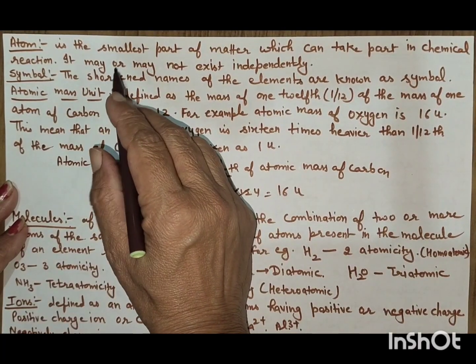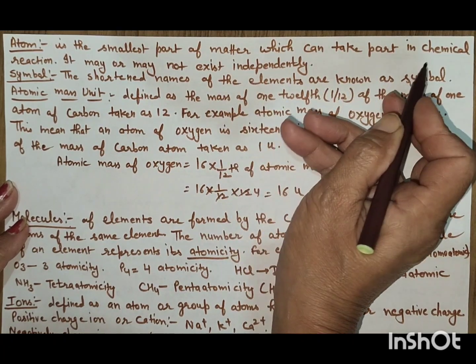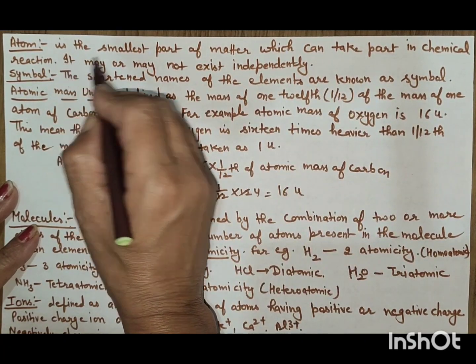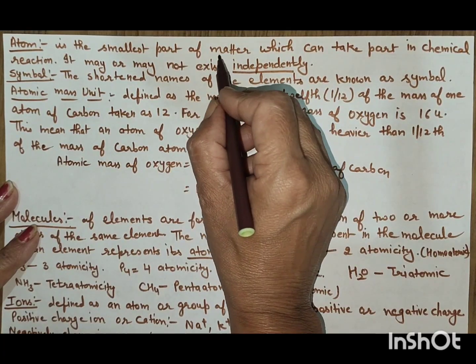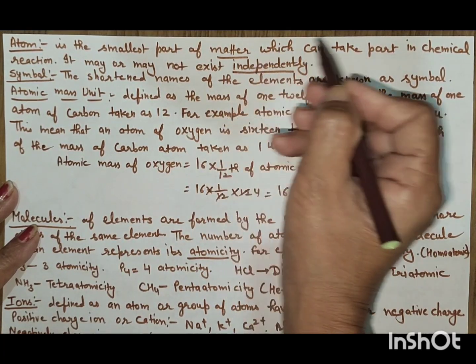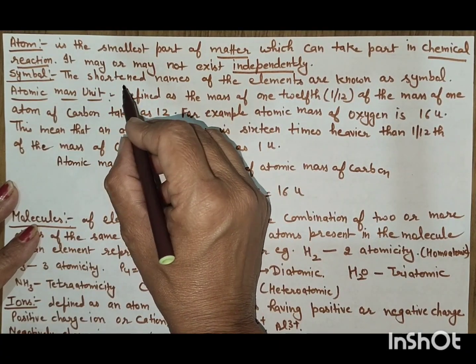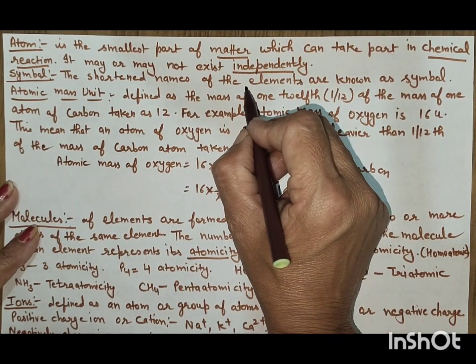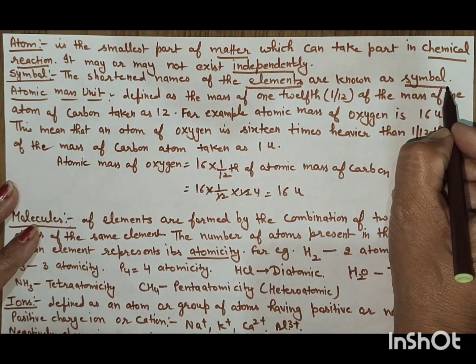What is atom? Atom is the smallest particle of the matter which can take part in a chemical reaction and it cannot exist independently. It is the smallest part of the matter that take part in the chemical reaction. Symbol. The shortened name of the element are known as the symbol.